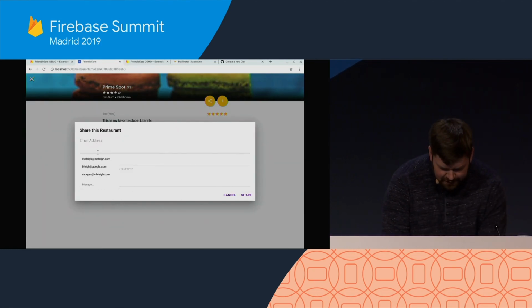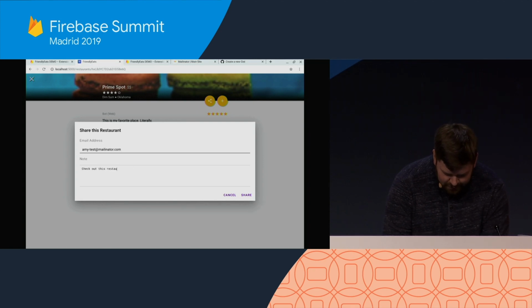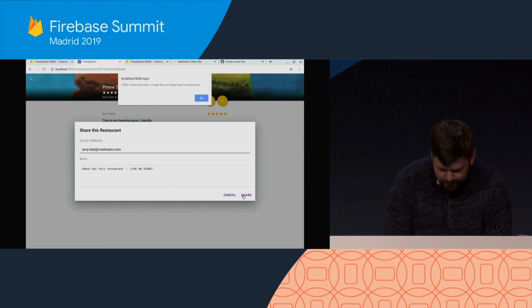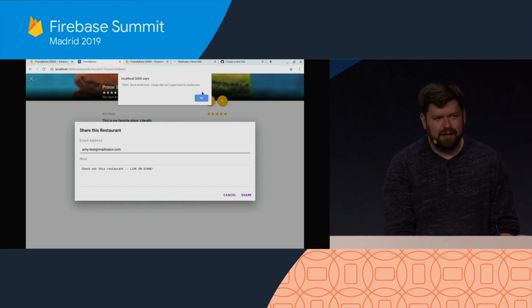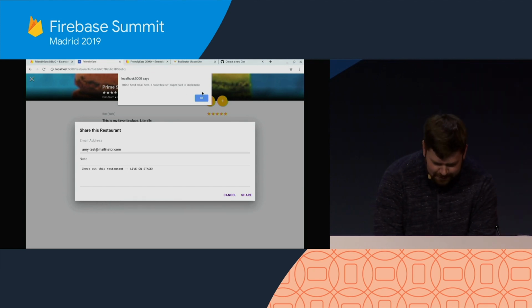And let's see, what's a good test email? How about amytest@mail? There we go. And check out this restaurant live on stage. And I'll click the share button. Oh, wait, I got an alert here. To do, send email here. I hope this isn't super hard to implement. Right, I have to actually implement the feature.